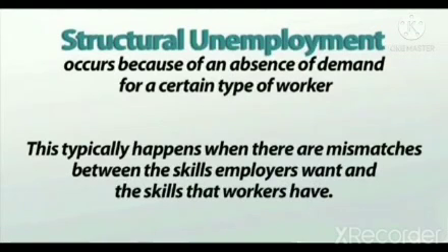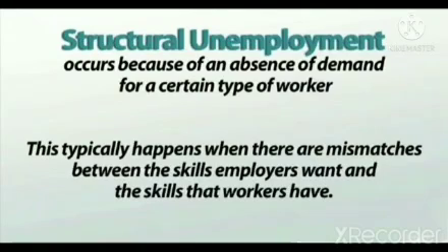Seasonal unemployment means limited need for a specific type of work to be performed during a certain period of time. Structural unemployment occurs because of an absence of demand for a certain type of worker. This typically happens when there are mismatches between the skills employers want and the skills that workers have.